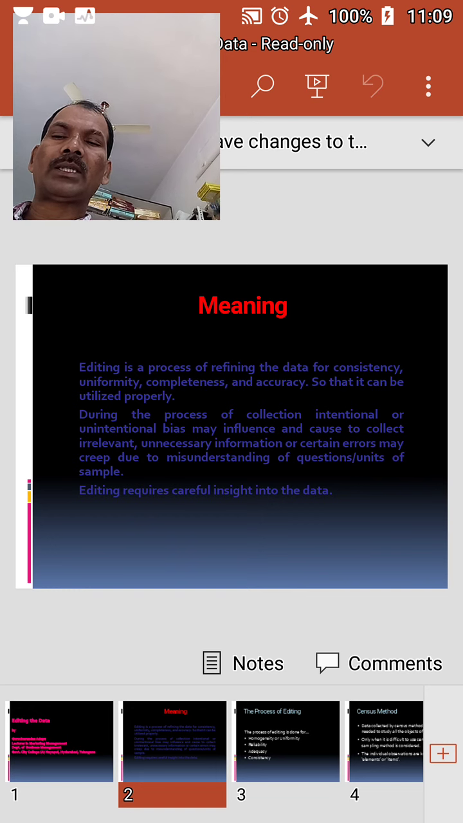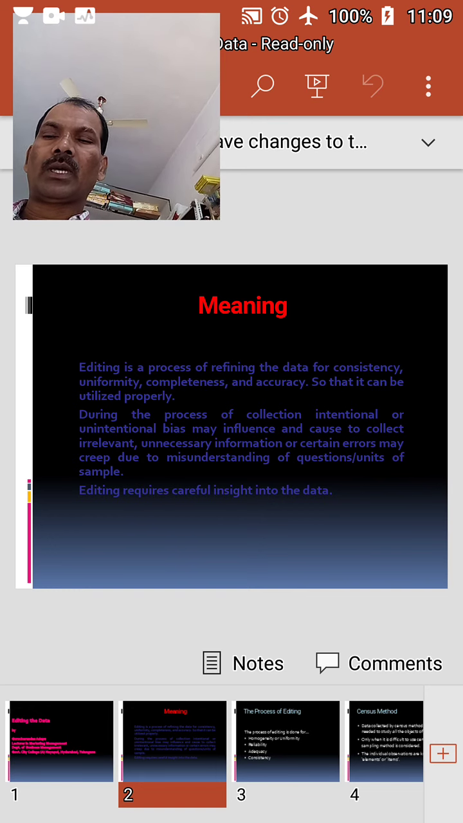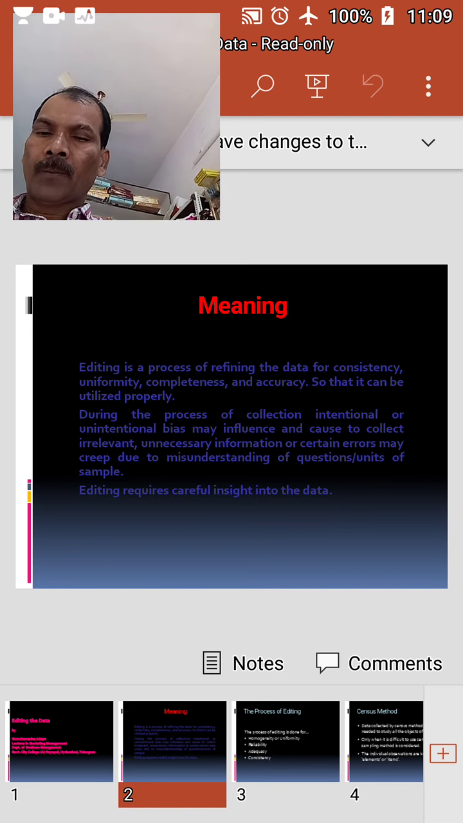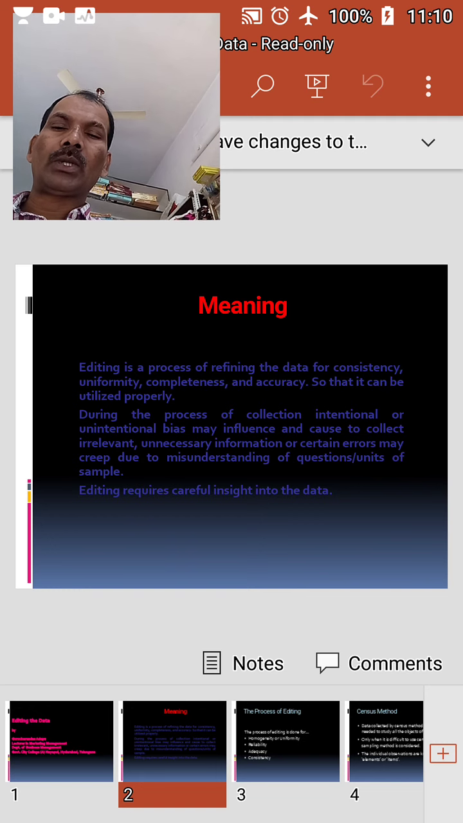Editing the data is necessary because during the process of collection, intentional or unintentional bias may influence the investigator to collect irrelevant and unnecessary information. Or certain errors may creep into the collected data due to misleading questions, units and samples, etc. Editing requires careful insight into the data.